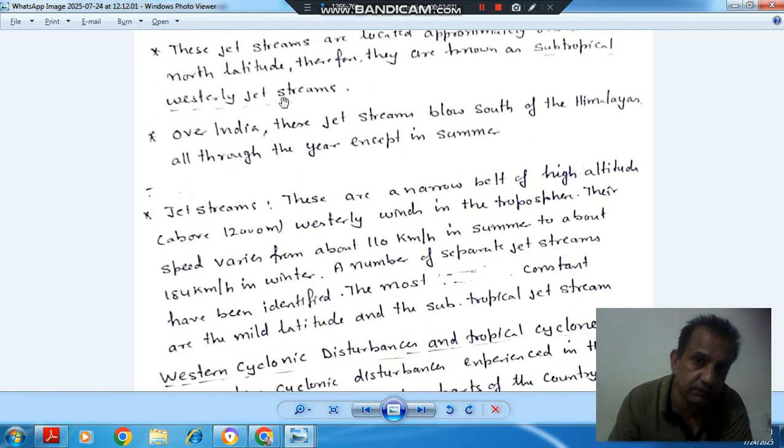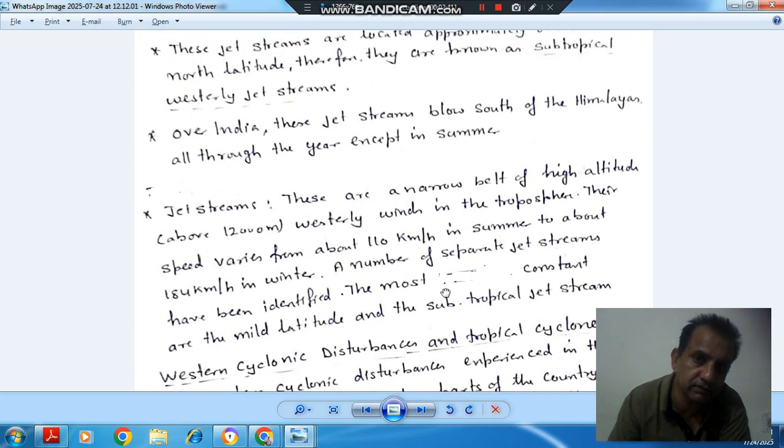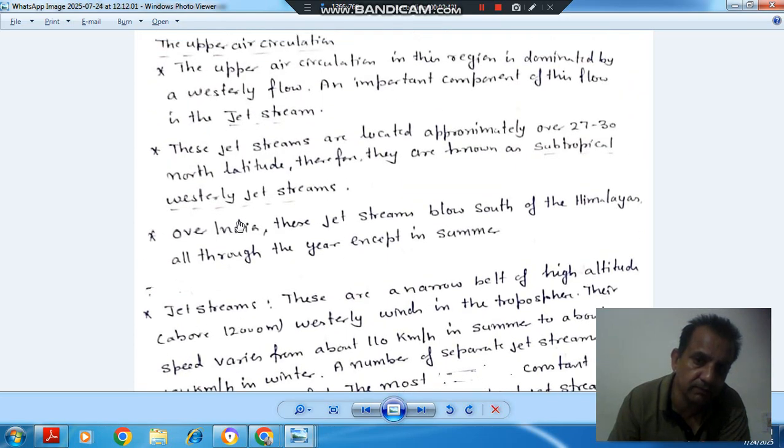Now we have mentioned the jet stream here, so what are jet streams? These are a narrow belt of high altitude, meaning above 12,000 meters, westerly wind in the troposphere. Their speed varies from about 110 km per hour in summer to about 184 km per hour in winter. A number of separate jet streams have been identified. The most constant are the mid-latitude and subtropical jet streams. So this is the definition of jet stream.